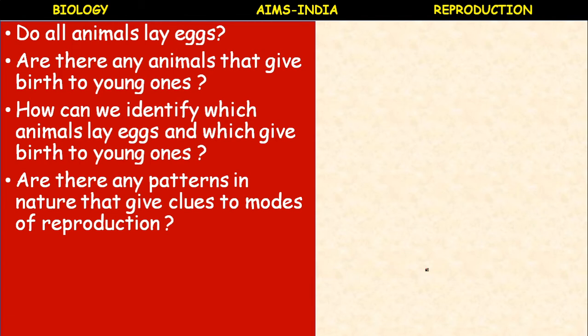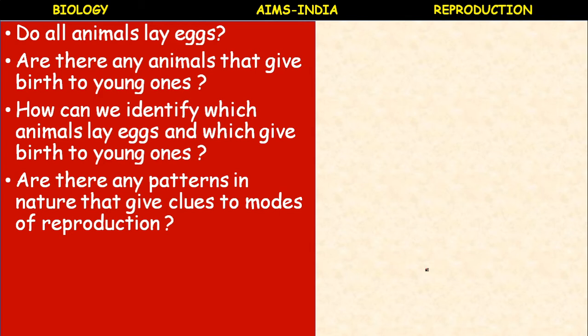The next, for example, caterpillar. The caterpillar forms the cocoon and after a few days it breaks the cocoon and a butterfly comes out, isn't it? Then how are the kittens and puppies born? Small baby cats and baby dogs.